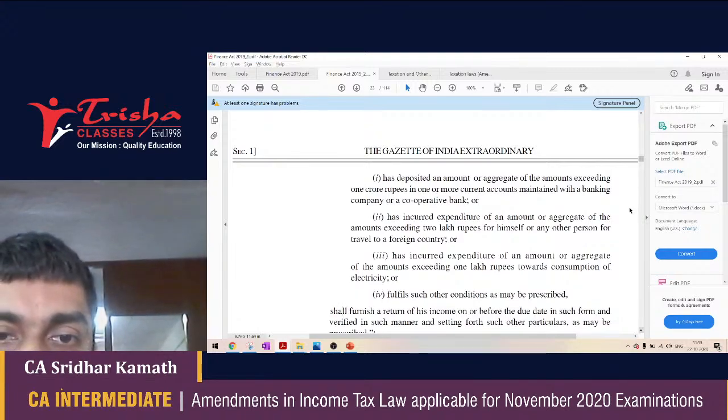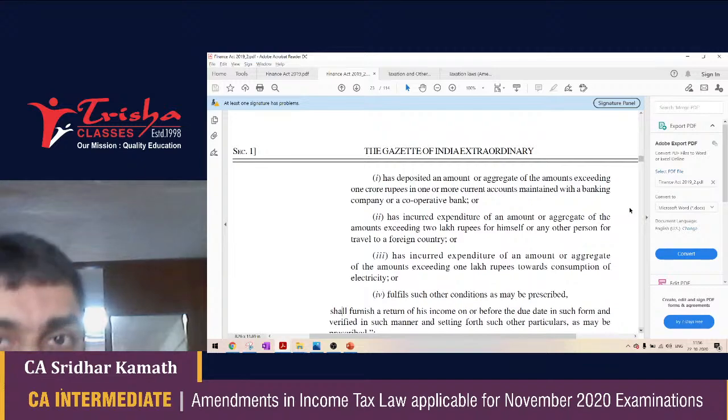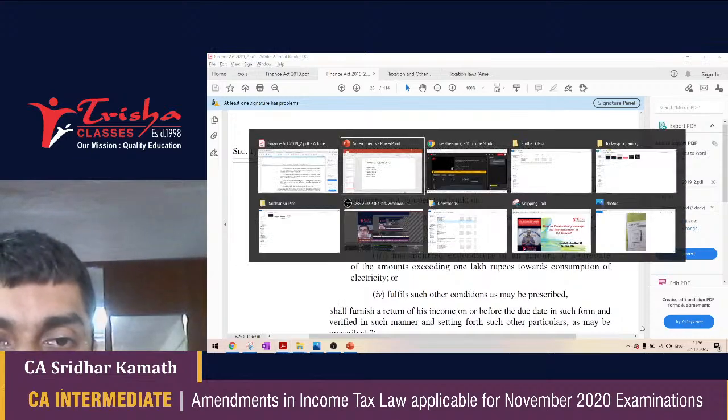Number one, I have deposited more than rupees 1 crore in the current accounts of a bank. Number two, I have incurred an expenditure exceeding 2 lakh rupees on travel to a foreign country. Number three, my total electricity bill for the year comes up to more than 1 lakh rupees. In these three cases, even if my income does not cross the maximum amount of income not chargeable to tax, I still have to file my income tax returns. Pretty insane, pretty peculiar, but that's how the rule of law is.